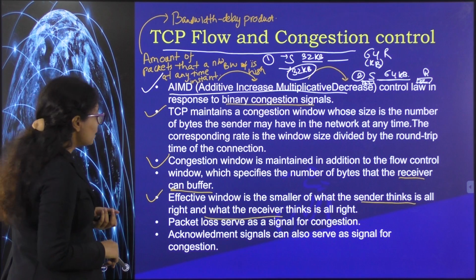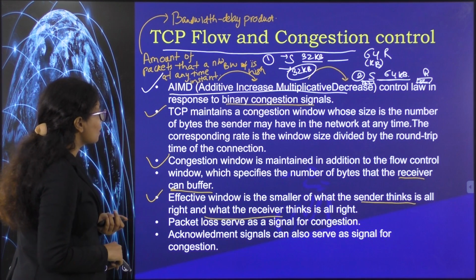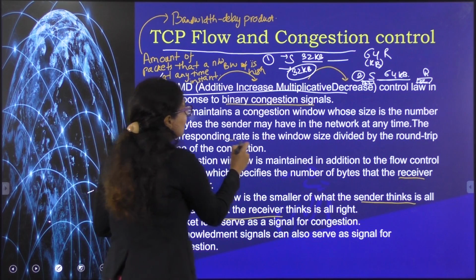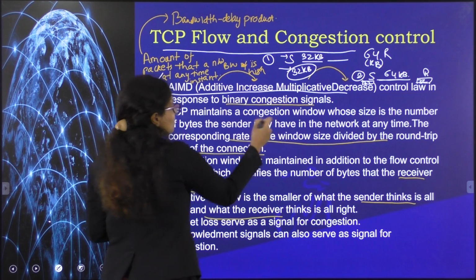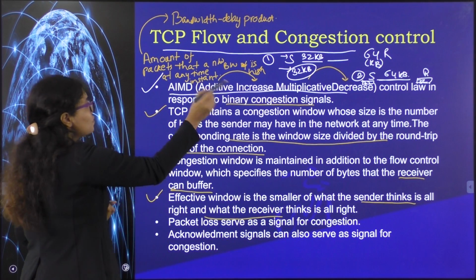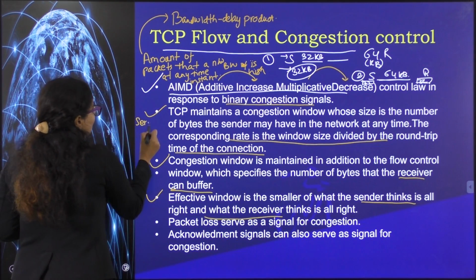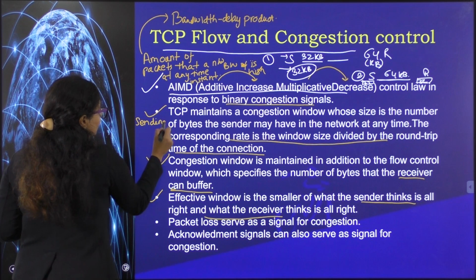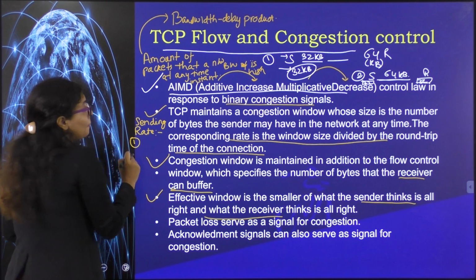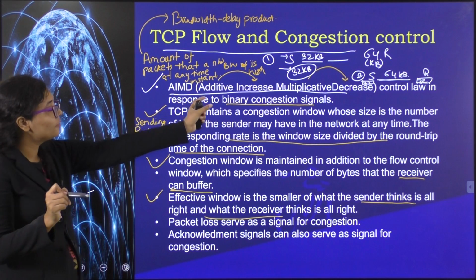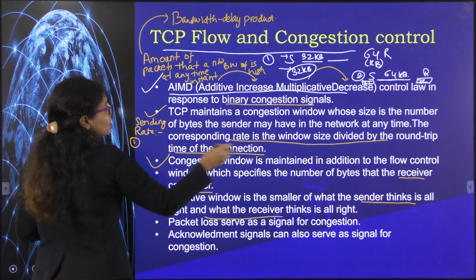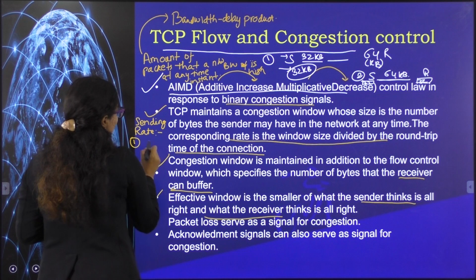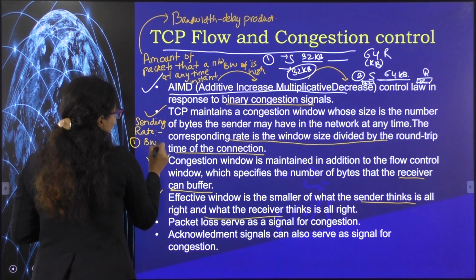So if you see here, one term is there, sending rate. This sending rate is the window size divided by the round trip time of the connection. This sending rate will be influenced by two factors. The first factor is the factor of the network. Factor of the network means the bandwidth delay product.